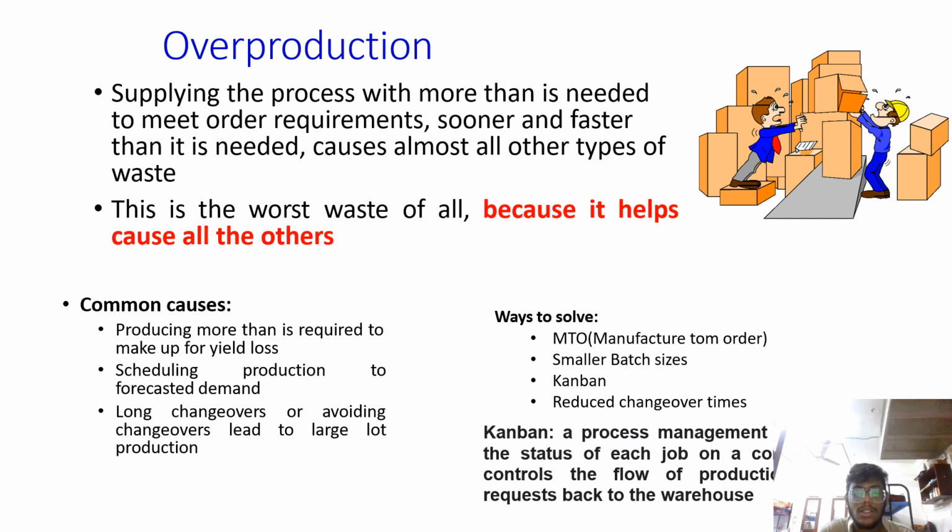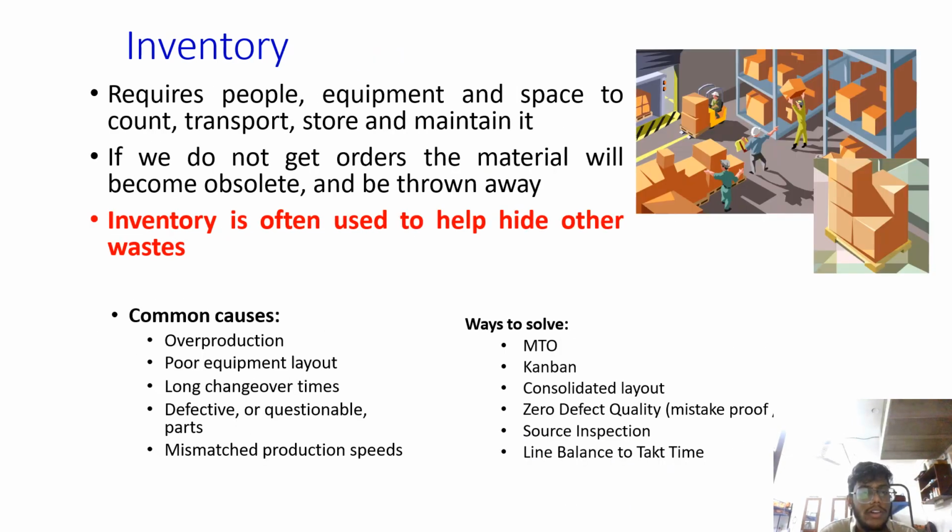Kanban means a process management, checking the status of each job and controlling the flow of productivity and make back to warehouse. Next one is about inventory. It requires people, equipment and space to count, transport, store, and maintain it. If you do not get orders, the material will become obsolete and be thrown away. Inventory is often used to help hide other wastes. Common causes are overproduction, poor equipment, long changeover, defective or questionable parts, mismatched production speeds. Ways to solve are consolidate layout, zero defect quality, source inspection, line balance, stock time.